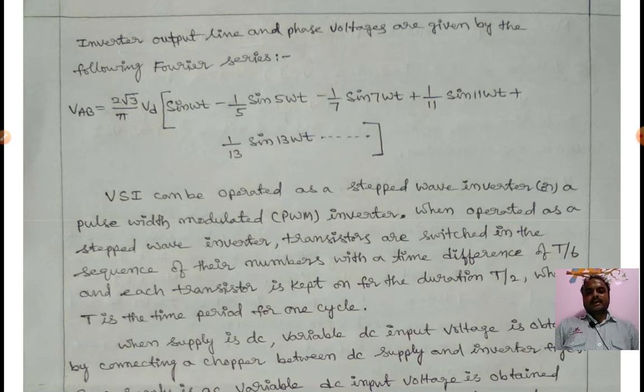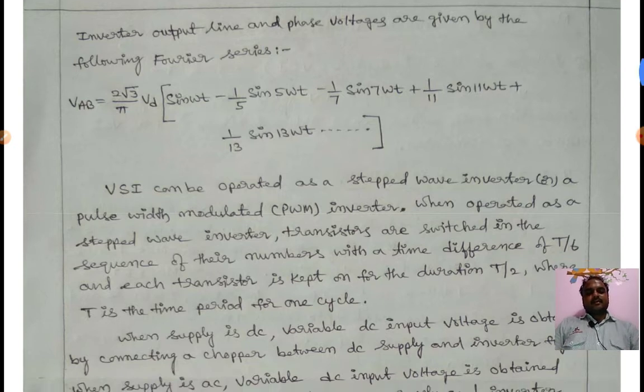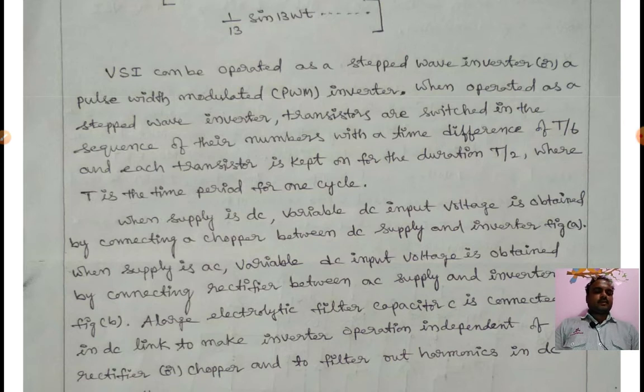Here the VSI can be operated as a stepped wave inverter or a PWM inverter. When operated as a stepped wave inverter, the transistors are switched in sequence with a time difference of T by 6, and each transistor is kept on for the duration T by 2, where T is the time period of one cycle, right?